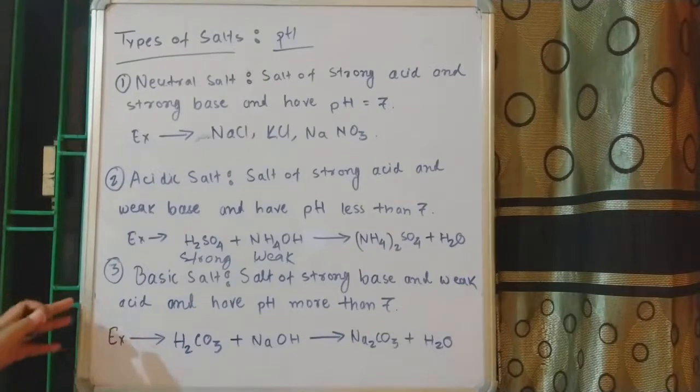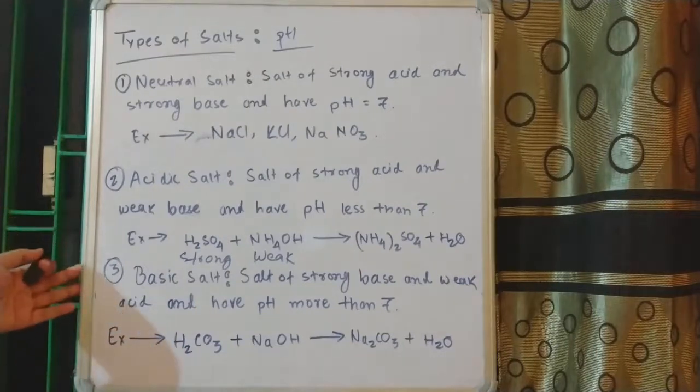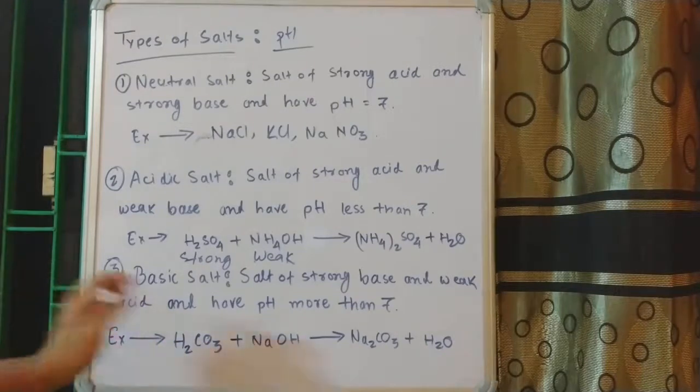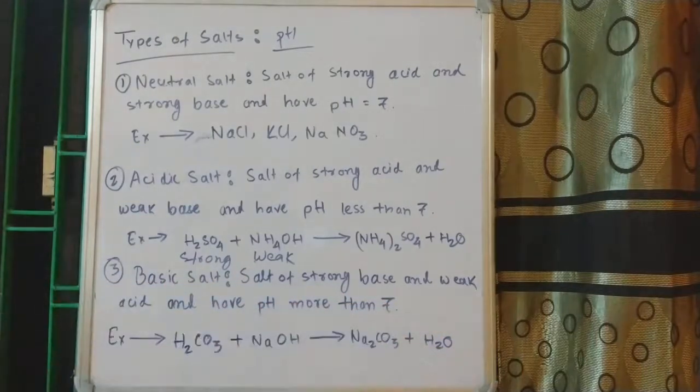Third, we have basic salt, and basic salts are the salts of strong base and weak acid, and they have pH more than 7. Here also I have written one example, one reaction for you.